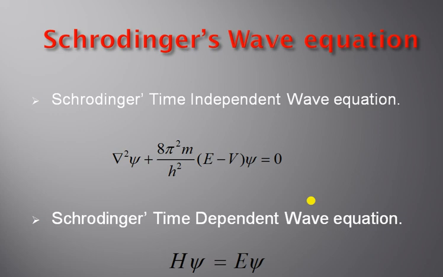Now what is the time independent wave equation? As the term t is not involved, therefore it is called the time independent wave equation. The equation is del square psi plus 8 pi square m divided by h square into (E minus V) into psi equal to 0, where E is the total energy and V is the potential energy. Whereas Schrodinger's time dependent wave equation can be given as H psi equal to E psi.